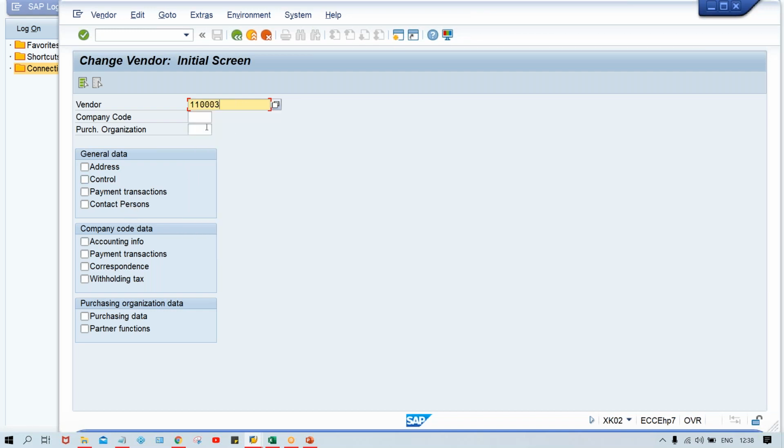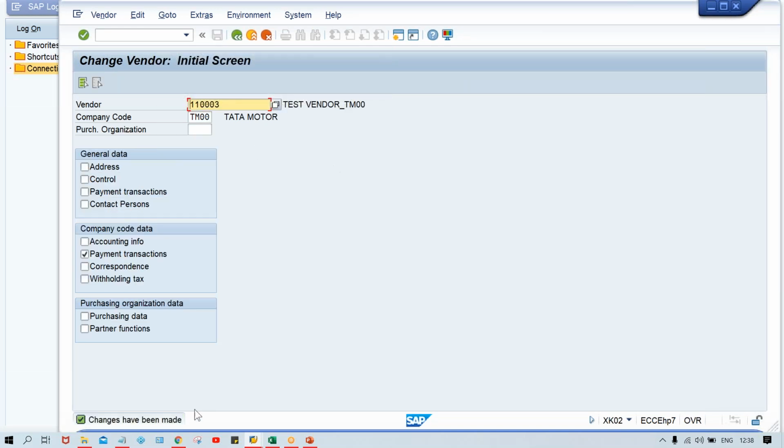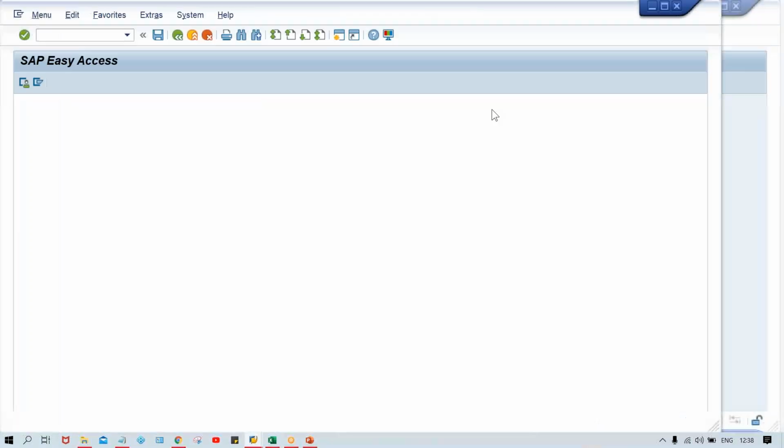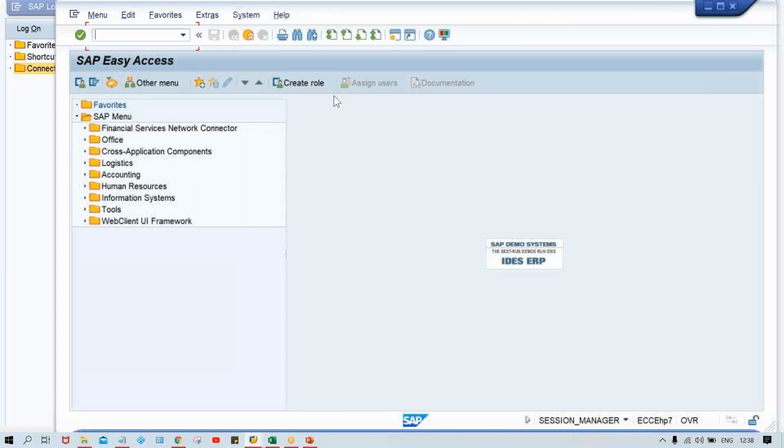This is the vendor master number, and your company code is TM00, and here in the vendor master, what terms of payment we have given? TM34. I think it is better to assign TM30 itself. Okay. Now, we'll just post some invoices and you see how it is going to react.